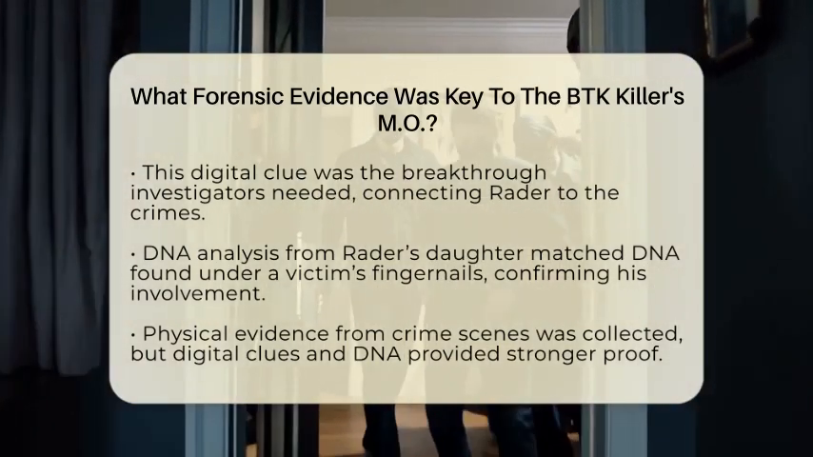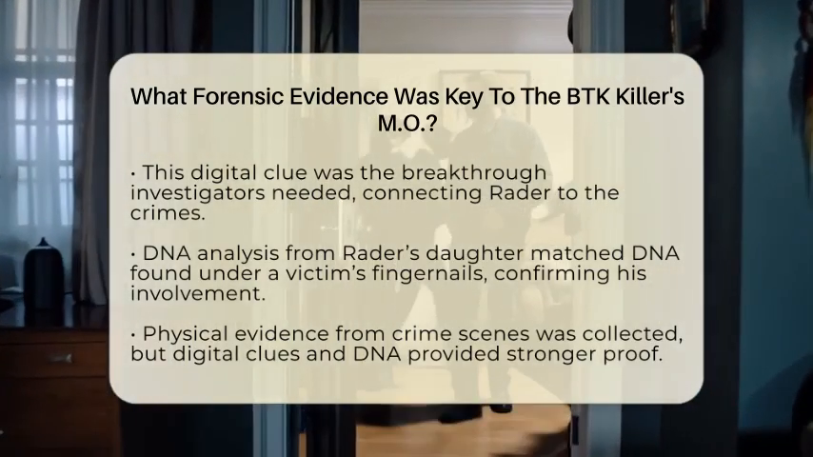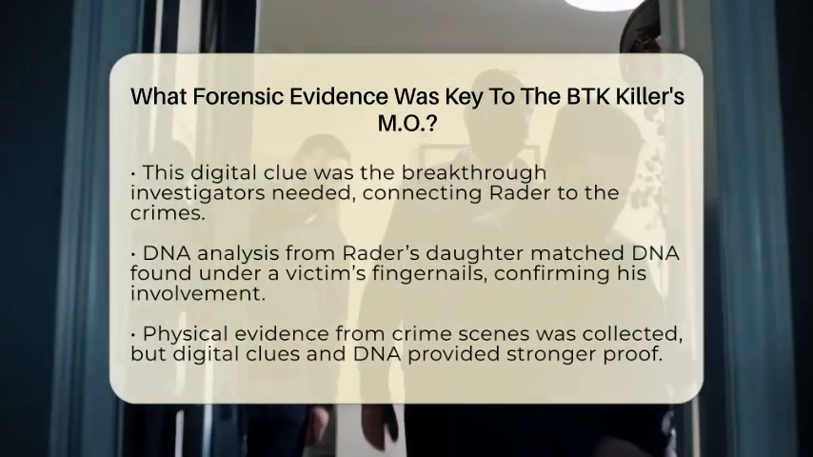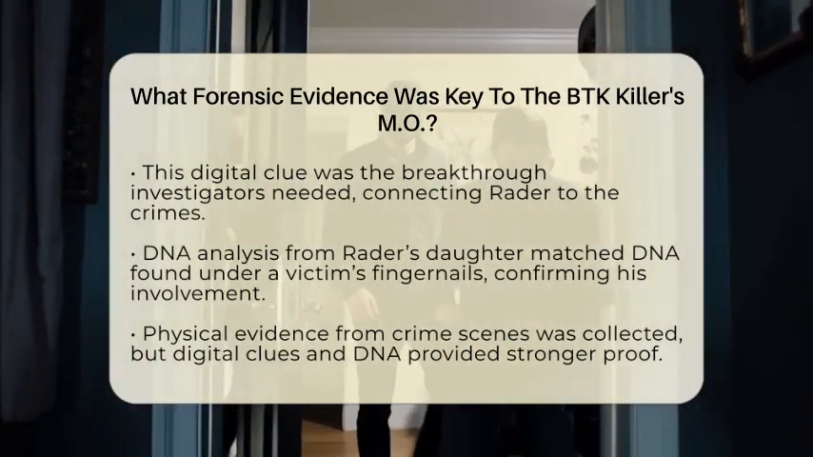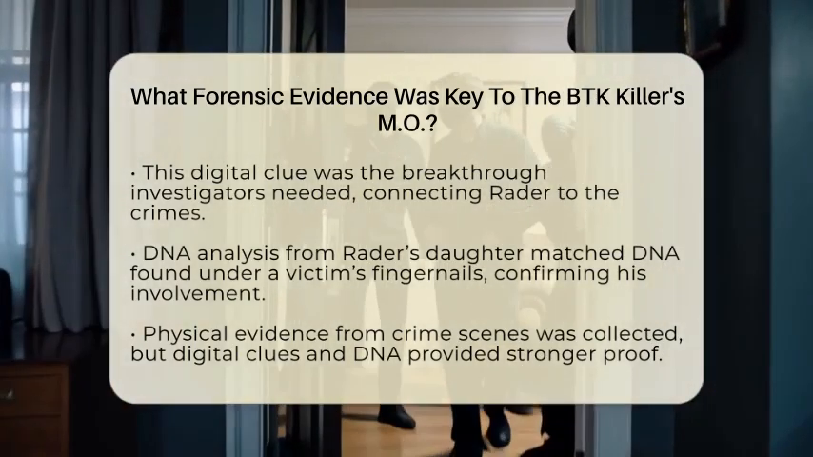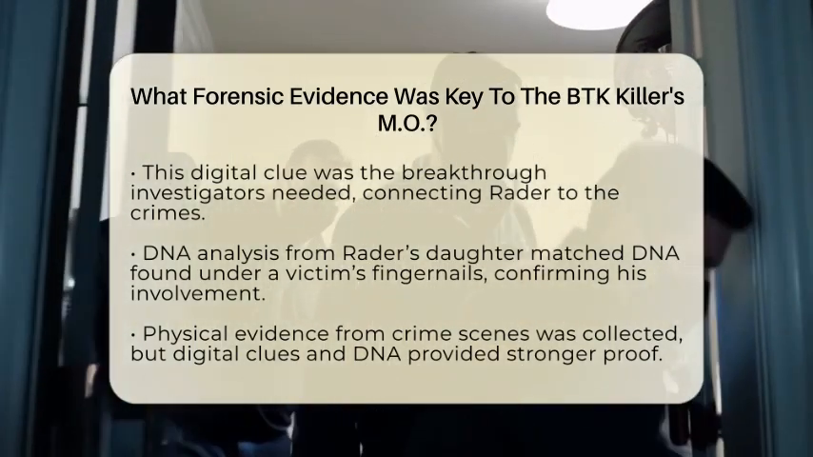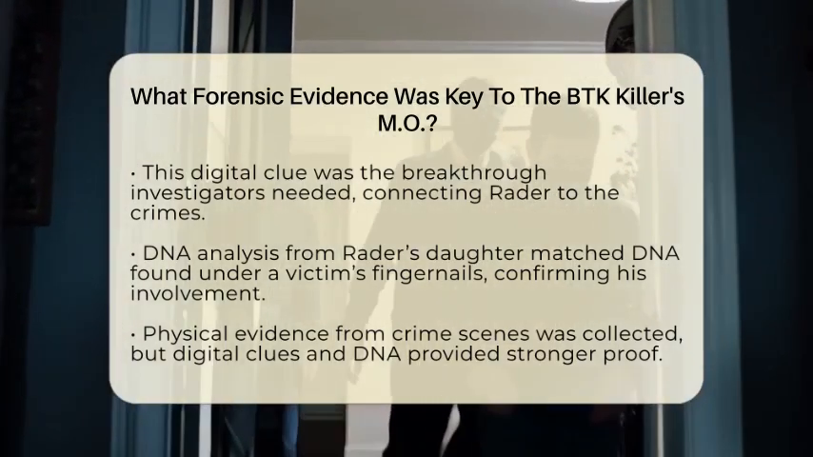Alongside the digital evidence, DNA analysis played a huge role. Investigators collected DNA from Rader's daughter, which matched DNA found under the fingernails of one of his victims. This familial DNA link confirmed Rader's involvement in the crimes. It was a vital piece because it connected him to a victim who had no other ties to him.